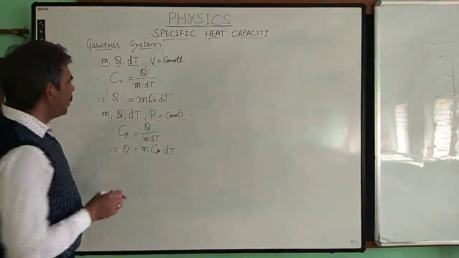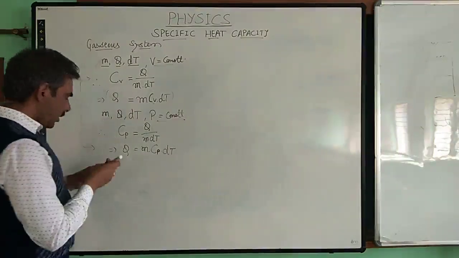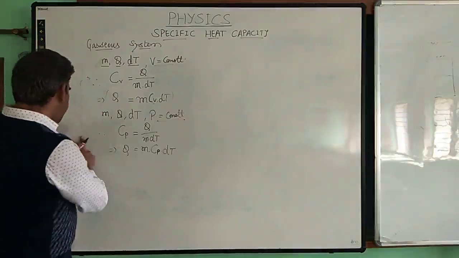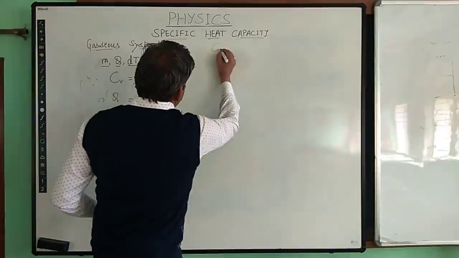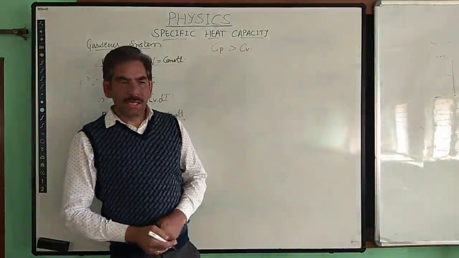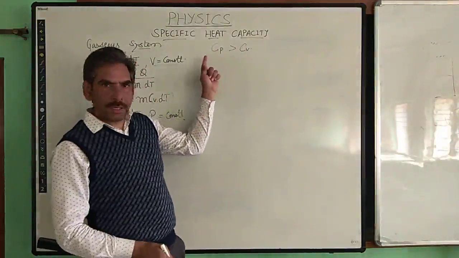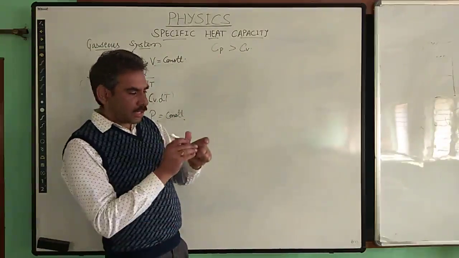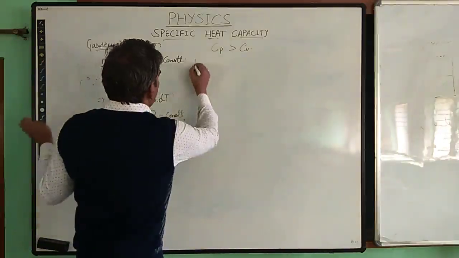Now we can also have the relationship between Cp and Cv, that out of which of the two is more. Here it is known that Cp is more than Cv, right? So how do we understand this fact that the specific heat capacity of the gas at constant pressure will be more than its specific heat capacity at constant volume? So here is the proof or answer to that.